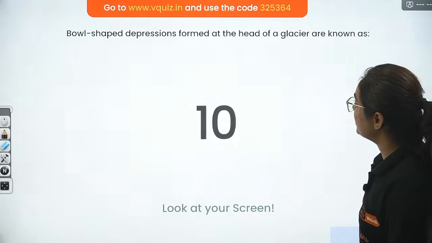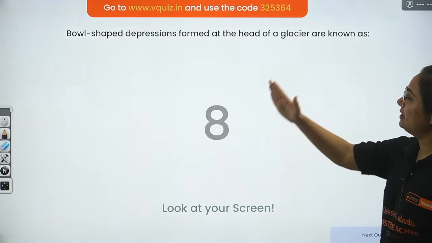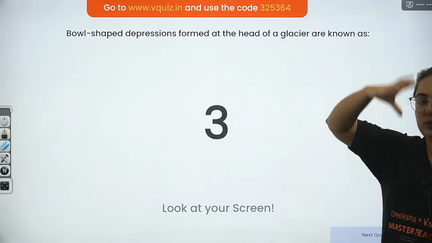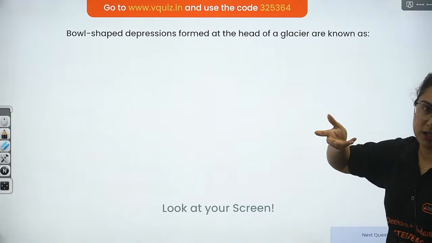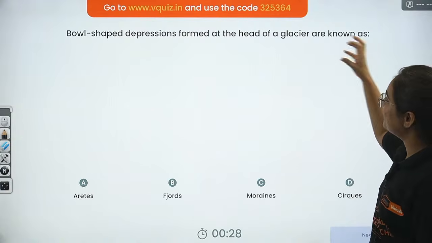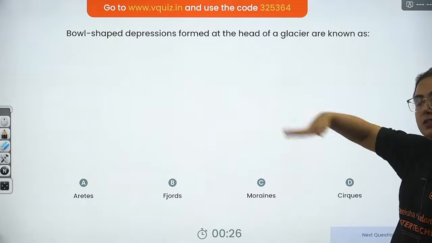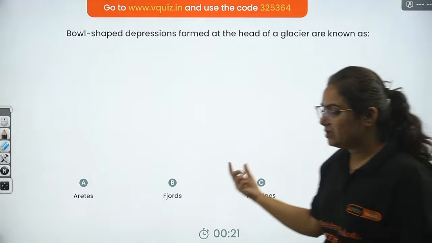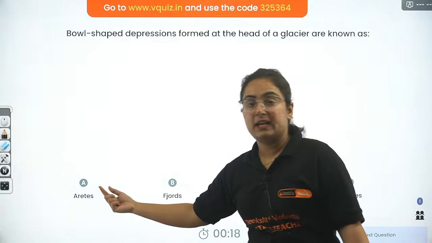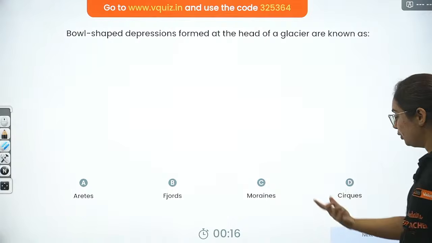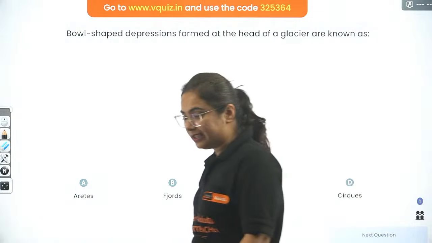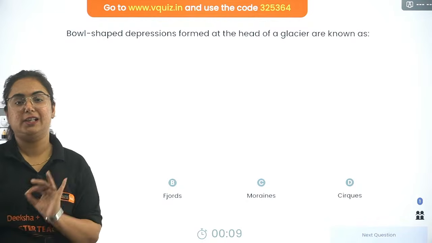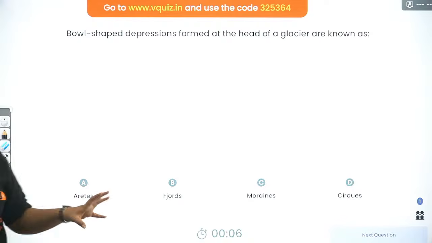Next one. Okay, so bowl-shaped depression formed at the head of the glaciers. So when you go and see, you will not go actually, but you can see at the top of the glaciers, there are bowl-like structures formed. What are these known as? Are these erities, jords, moraines, or chirks? Landforms formed by glaciers is one topic in your SST book. Please answer correctly.